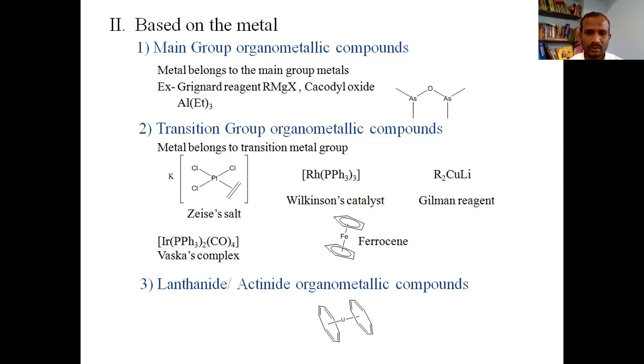There are three rows of transition elements: first, second, and third row. If the metal belongs to those three rows, then it is classified as a transition group organometallic compound. The next class is lanthanide and actinide organometallic compounds. If the metal is either a lanthanide or an actinide, that organometallic compound is classified into this class, and the example I have taken here is uranocene.